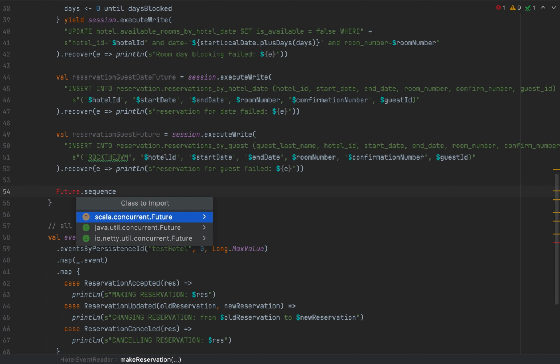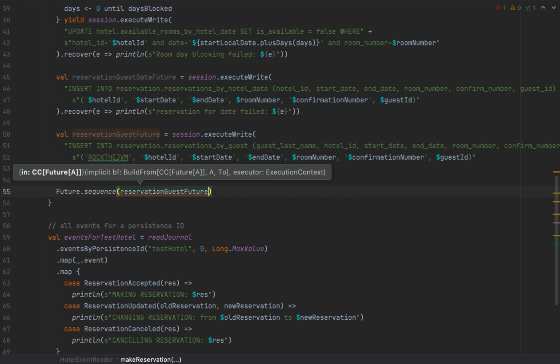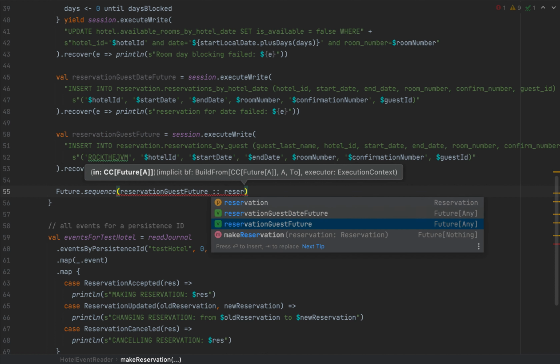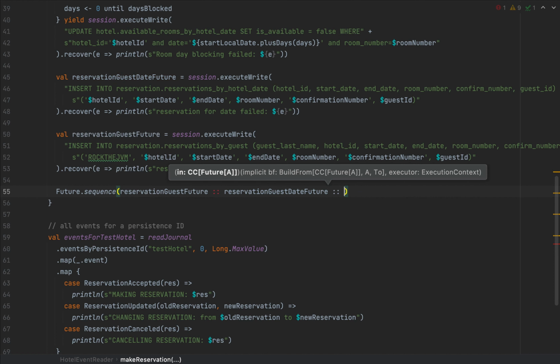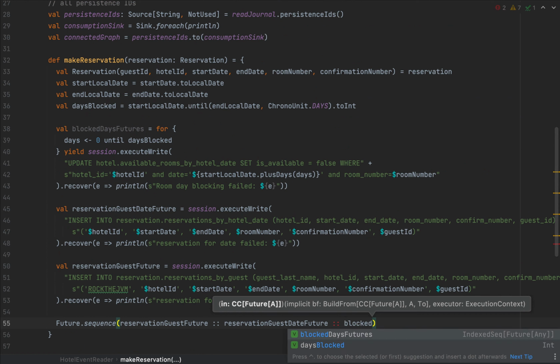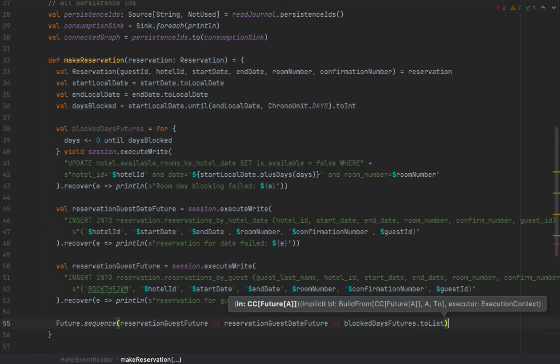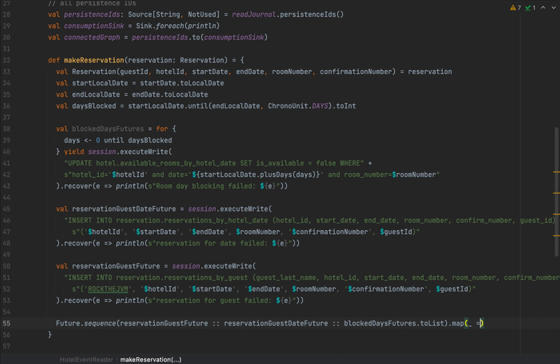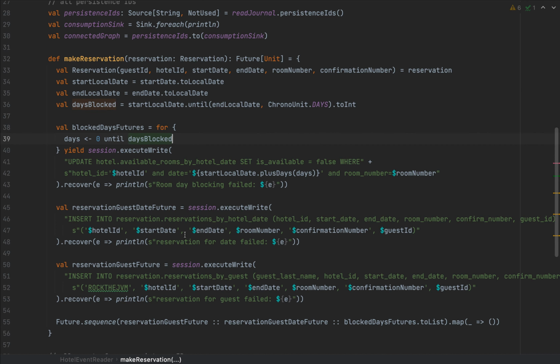And I'm going to import Scala concurrent future, and I'm going to have my reservation guest future and reservation date future and all the blocked days futures. So blocked days futures dot toList. And then I'm going to map this entire future to return some sort of unit. So this is going to be a future unit, and this will simply finish when all these statements complete.